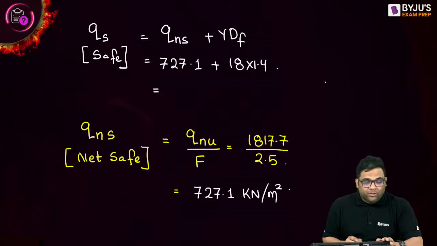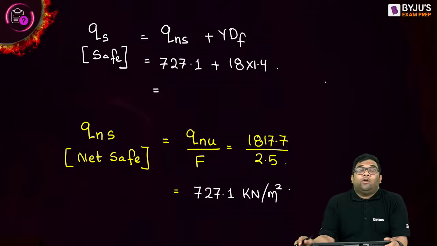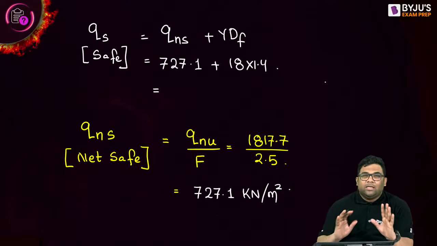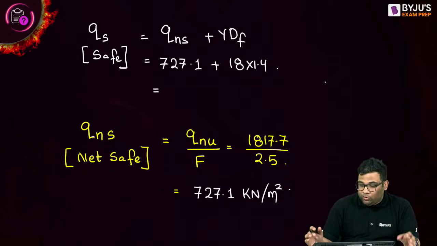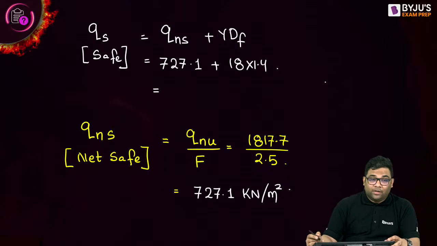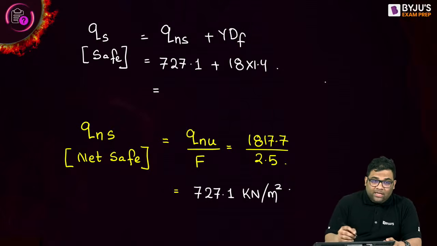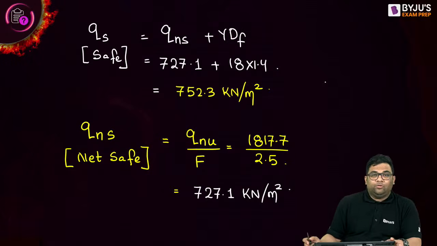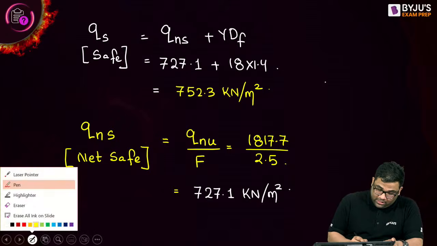It's a very basic question. We started with very basic questions, and we'll move on to complicated questions one by one. We're not going to very complicated questions, meaning GATE level questions, I can say. There is no use of solving complicated questions. So the answer is 752.3 kilonewton per meter square. Very good. Others also find out.